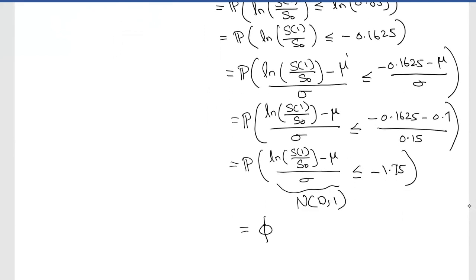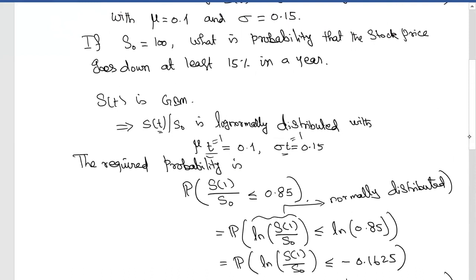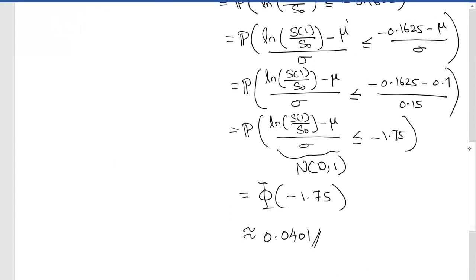Therefore, this is phi of minus 1.75, right? And that is approximately equal to 0.0401. Therefore, if a stock has a drift of 0.1 and volatility 0.15, then its probability of losing at least 15% is approximately 4%. So next, let us revisit the binomial lattice model and see that something concrete can be